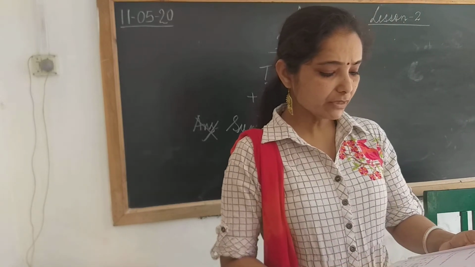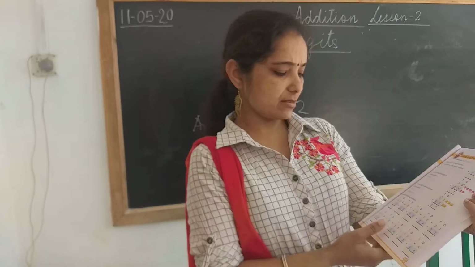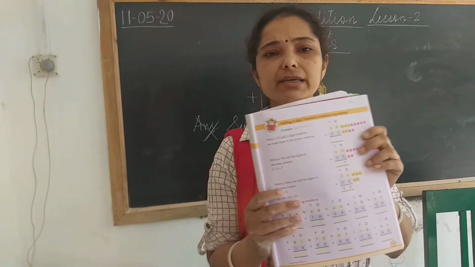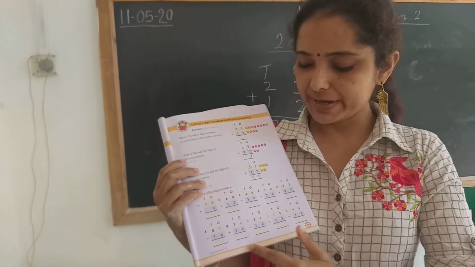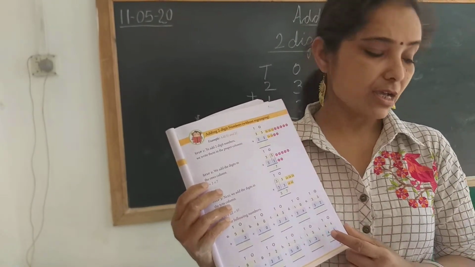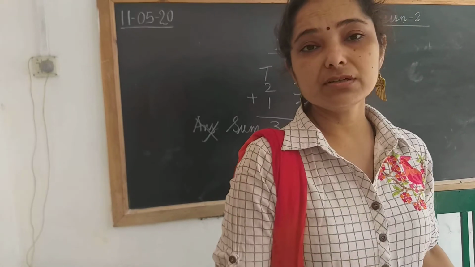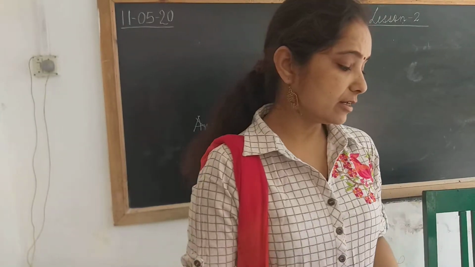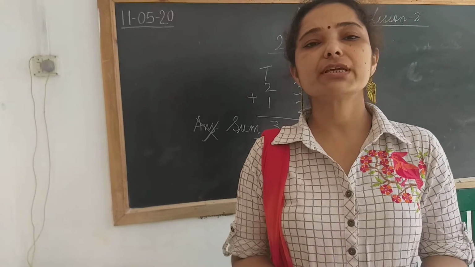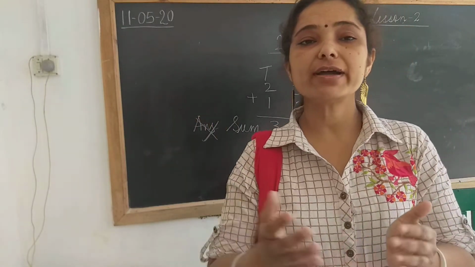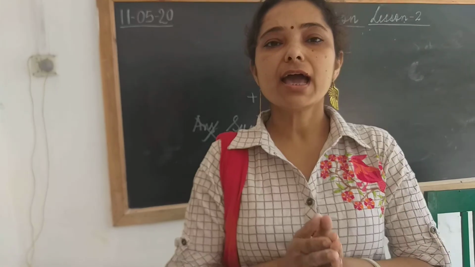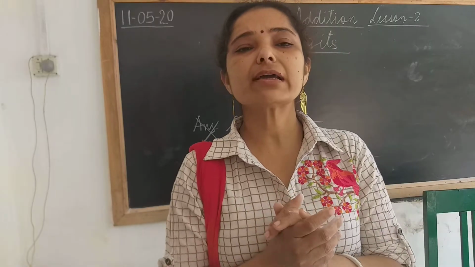Okay, now. I hope you understood, children. Now, you have to do these sums in the book as well as in the copy. These many sums. Okay, children? So, I hope you understood, children, the addition, the forward counting addition grid, and these facts of addition.